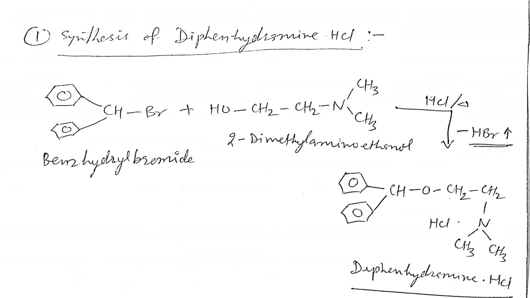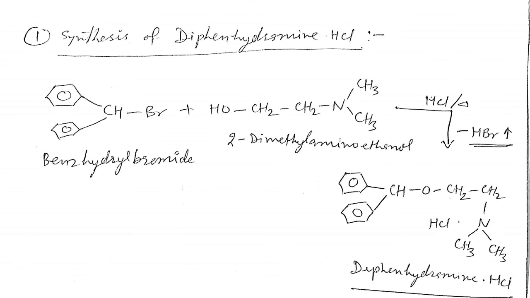There is an ether bond, an oxygen with two single bonds. One nitrogen atom is there, and in between the nitrogen and the ether there is an alkyl chain, an ethylene chain, a two carbon CH2 chain. So between the oxygen and nitrogen there is the ethylene chain.